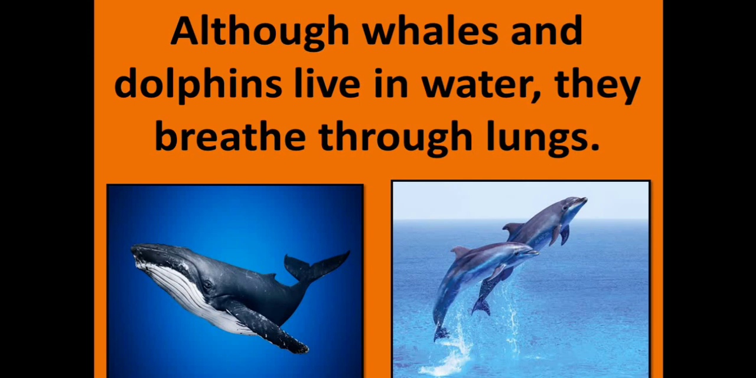Whales and dolphins are mammals and breathe air through their lungs just like we do. Although they live in water, they cannot breathe underwater like fish can, as they do not have gills. They breathe through a nostril called a blowhole, which is located right on the top of their head.